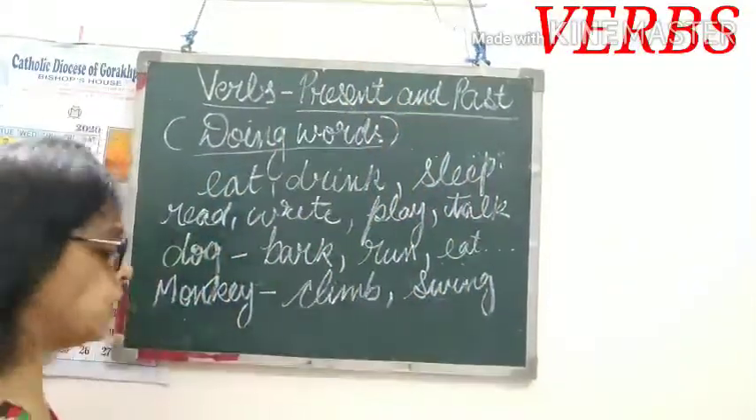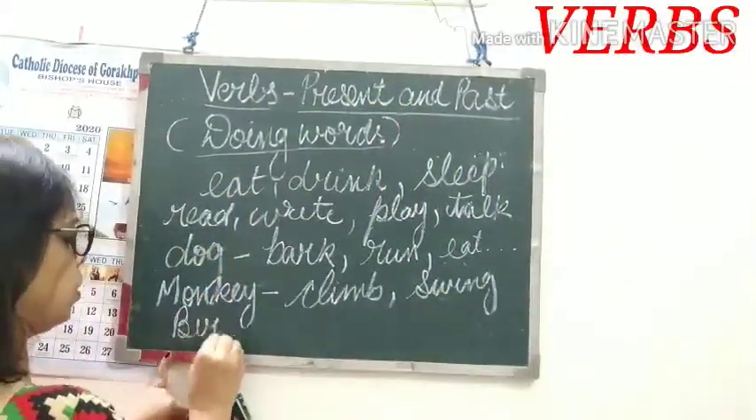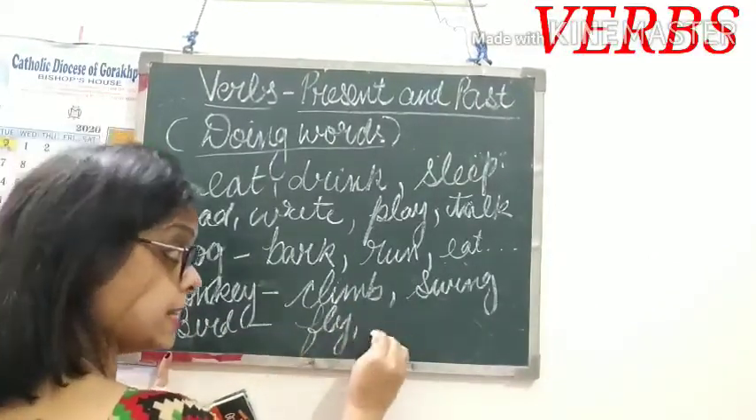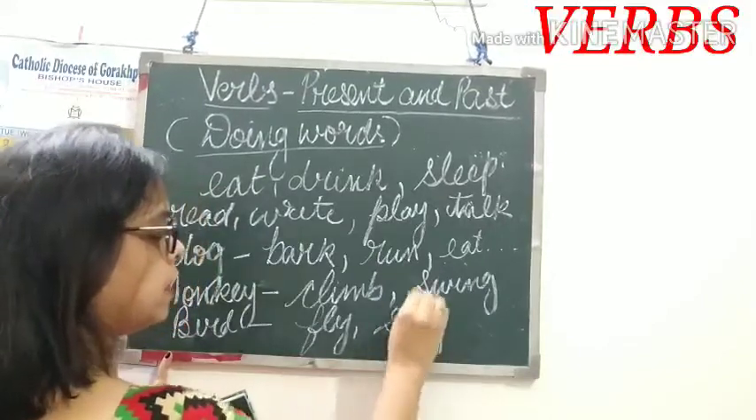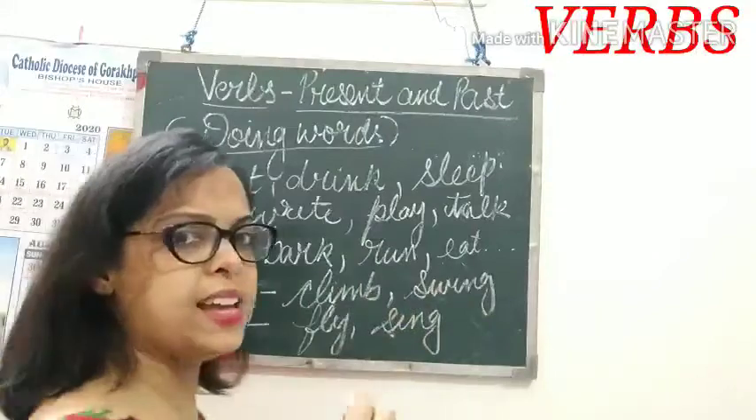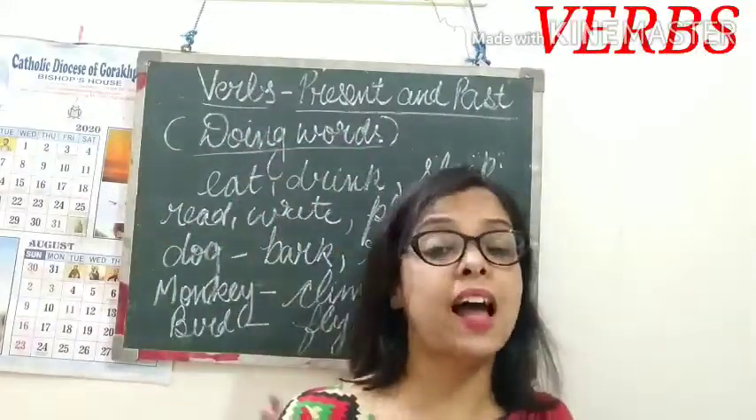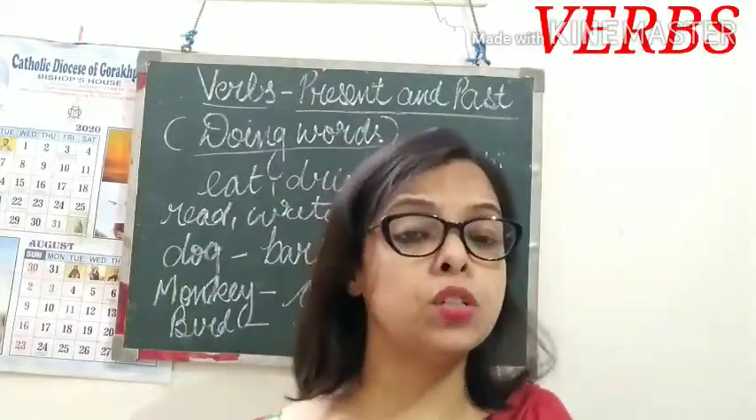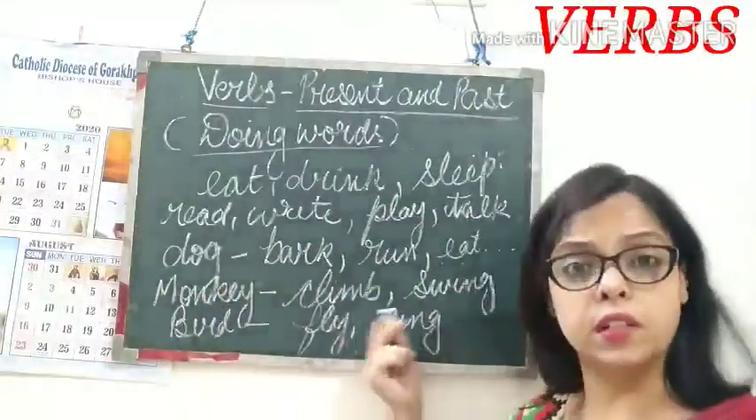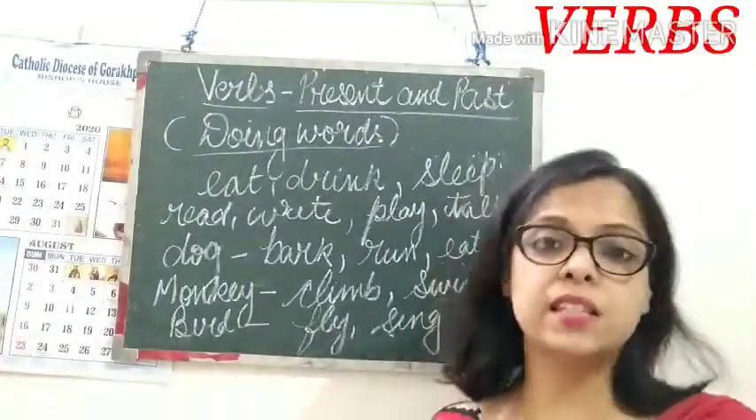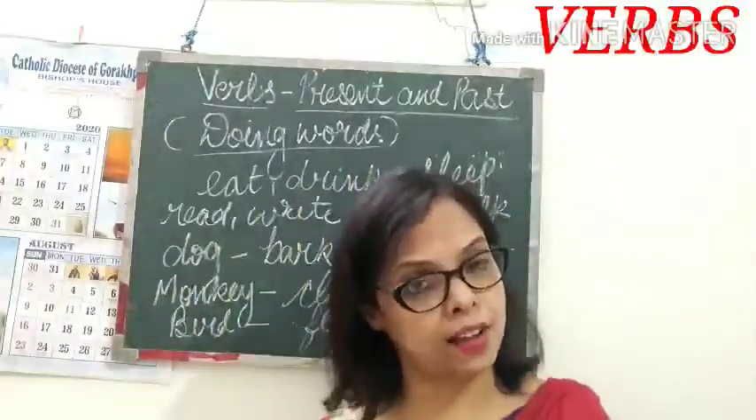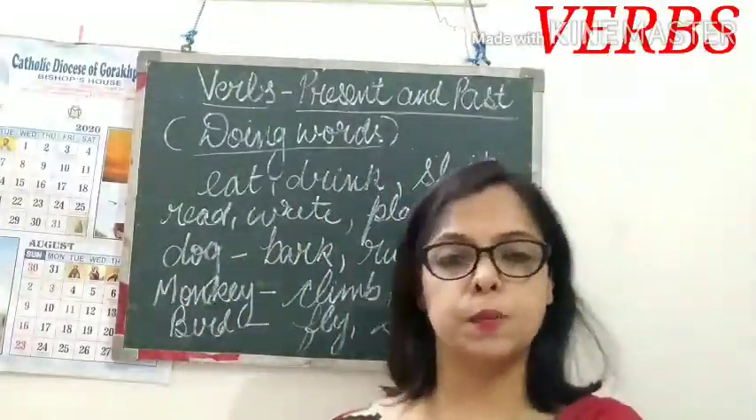Let us talk about birds. What can birds do? A bird can fly. A bird can sing. So barking, running, eating, climbing, swinging, flying, singing, these are all action words, showing some kind of action. These are known as doing words, and doing words are known as verbs. All the words that denote some kind of action are known as verbs.